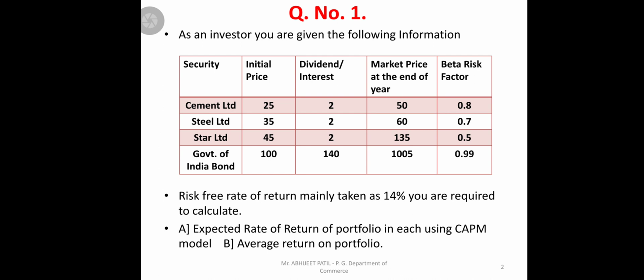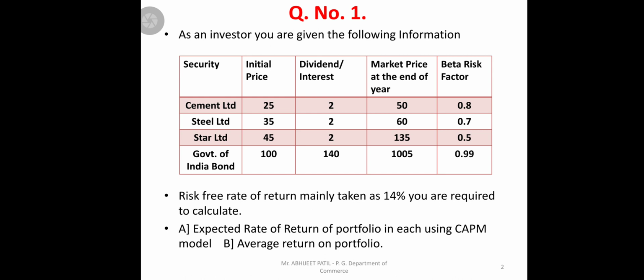See the question: as an investor, you are given the following information. The information includes the security, the initial price of the security, dividend/interest, the market price at the end of the year, and lastly the beta risk factors. Overall, three securities are given: Cement Limited, Steel Limited, Star Limited. These are equity shares. Then one more, a bond security, so equity shares 3 and bond 1.